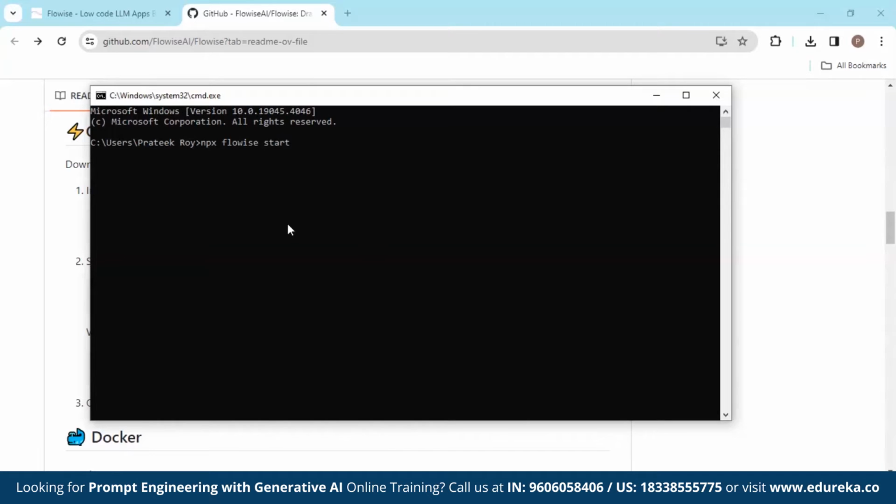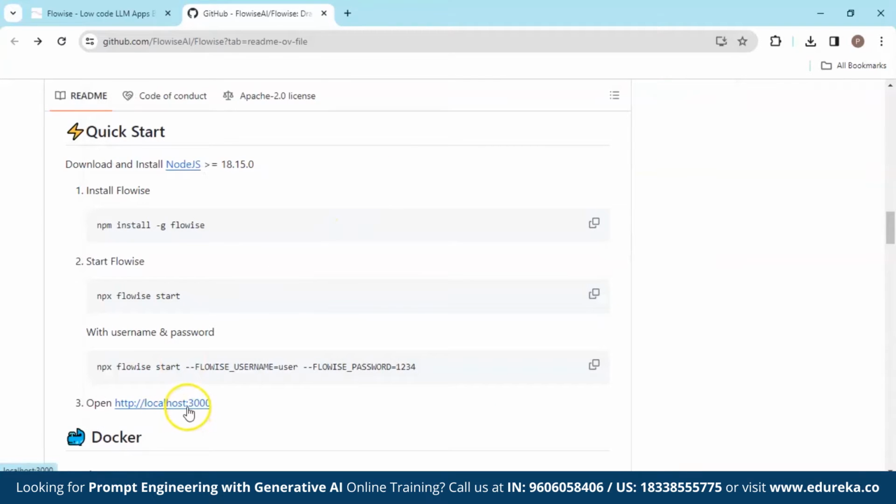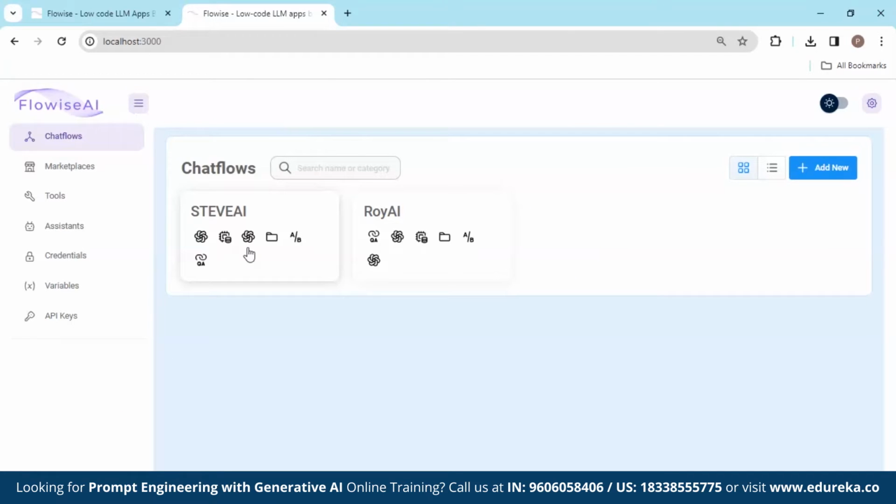You might have to wait for some time. Okay, so over here we can see Flowise is listening at port 3000 and the data source is being initialized. After getting these two messages, you can directly go to port 3000. So we'll go into that. And here is the Flowise user interface in front of us.